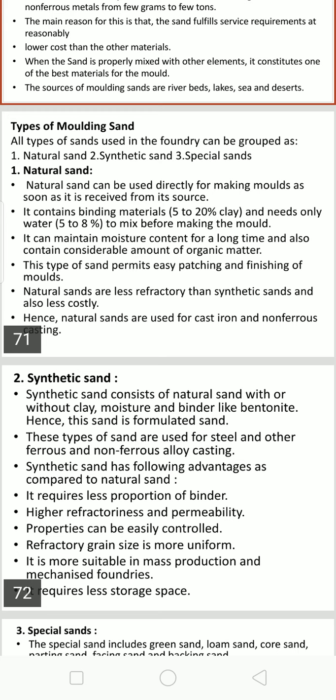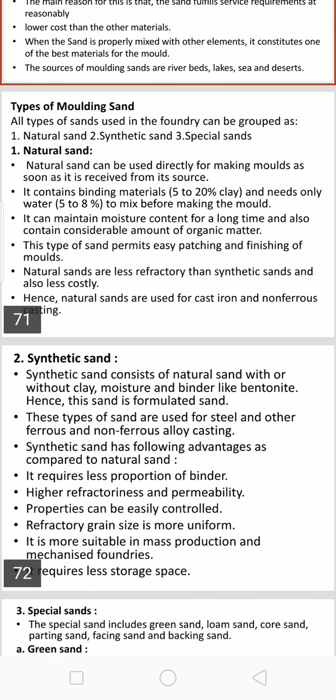It contains a binding material, 5 to 20% clay. It needs only water to mix before making the mold. Additives are also there, and it can maintain moisture content for a long time. It also contains a considerable amount of organic matter that itself allows it to bond.